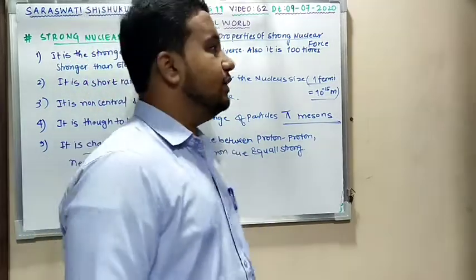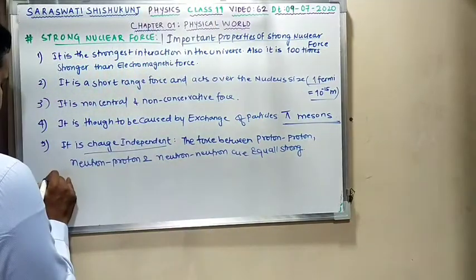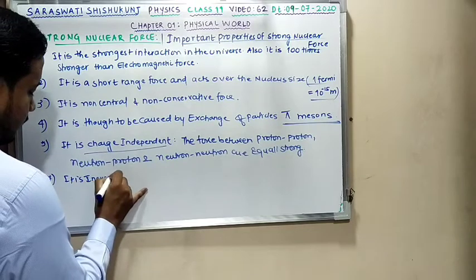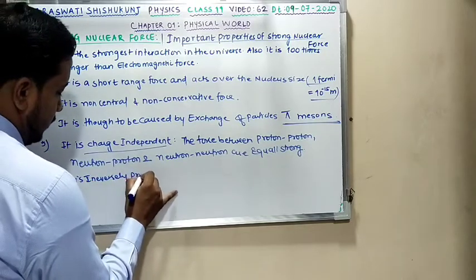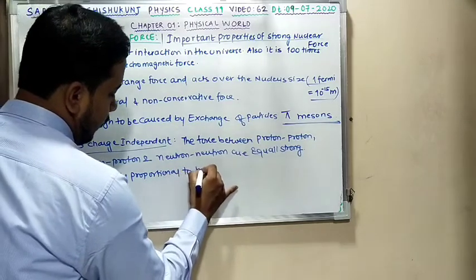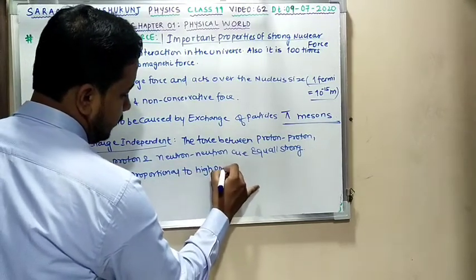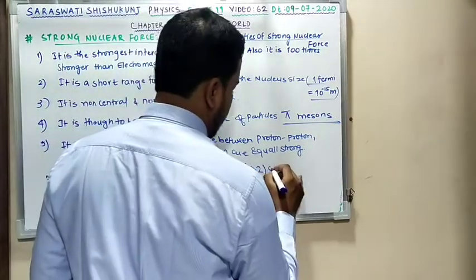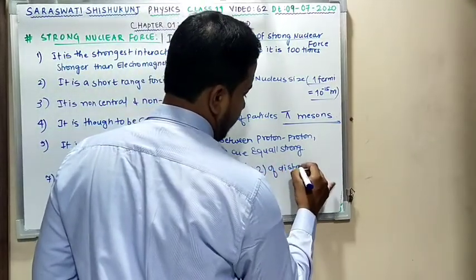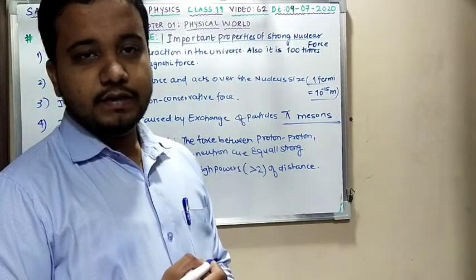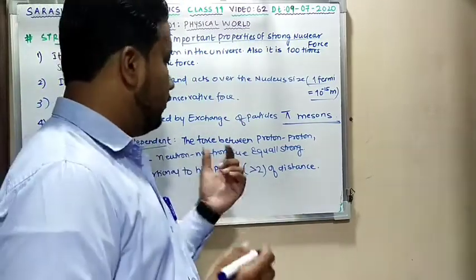So you can say that it is inversely proportional to high powers, talking about greater than 2 of distance. Till this clear? It varies inversely with the high powers greater than 2 of distance.